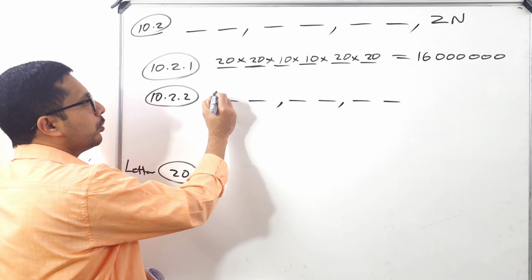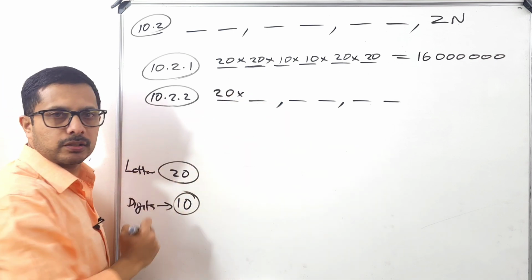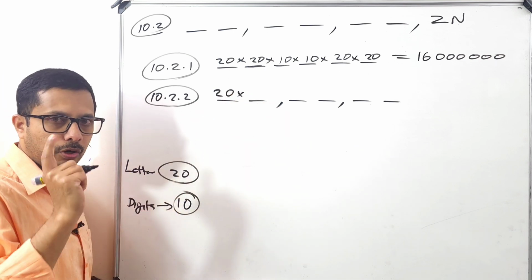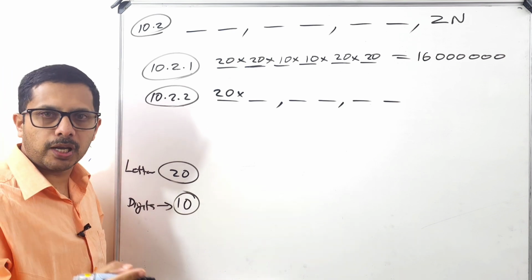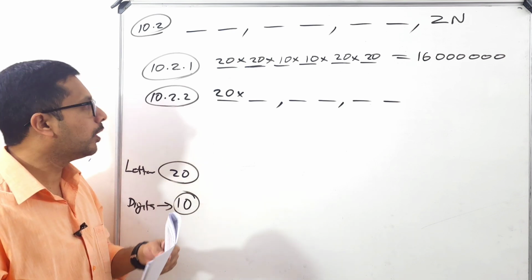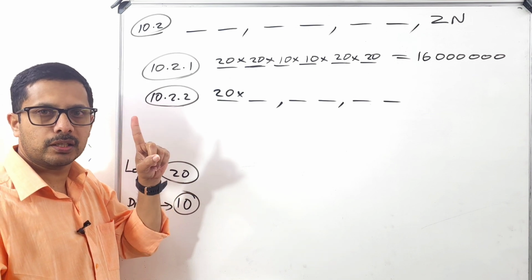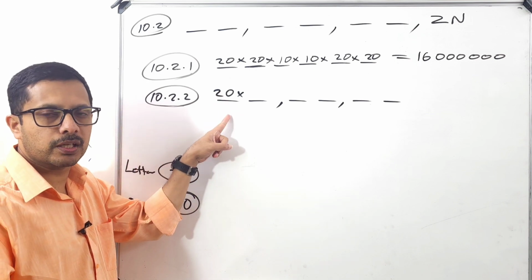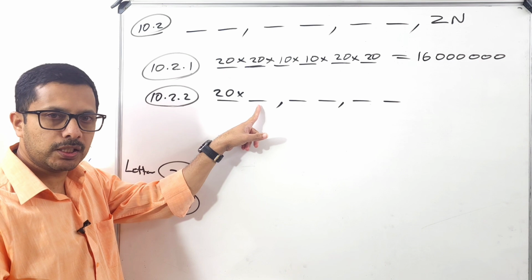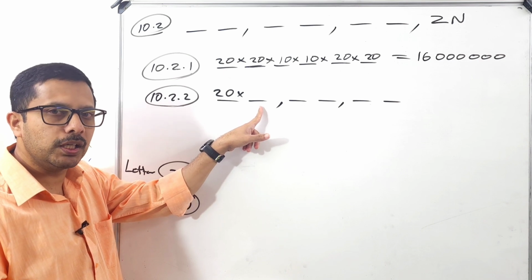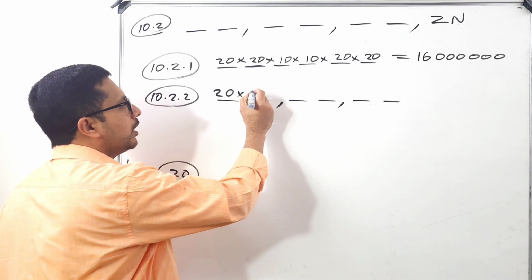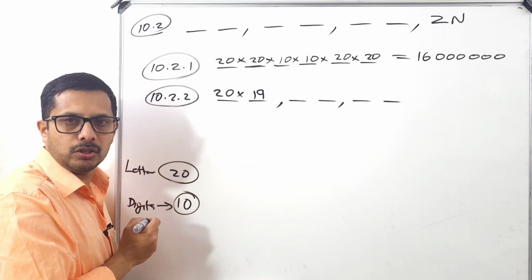So 20 options we have here. You understand? Don't forget here the letters are not allowed to repeat. So we already used one letter out of this 20. So total how many letters outstanding for this position? It's only 19. Am I right? So here there are 19 options.